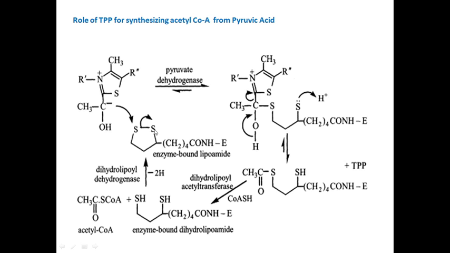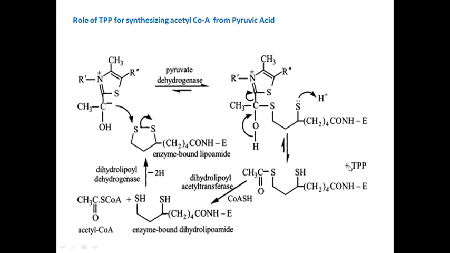this ring opens and this bond opens over sulfur, and here a negative charge forms, and this negative charge abstracts a proton. This whole reaction is pyruvate dehydrogenase. In the next step there is a rearrangement. This OH bond forms here a double bond, it means here formation of a carbonyl, and again here you get a